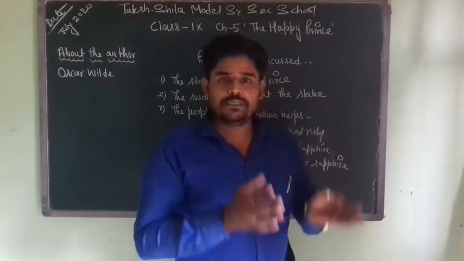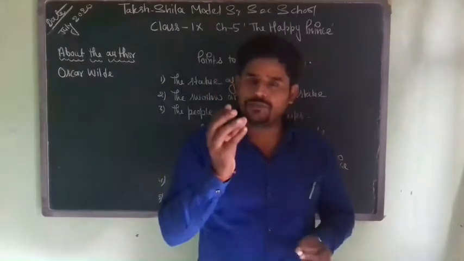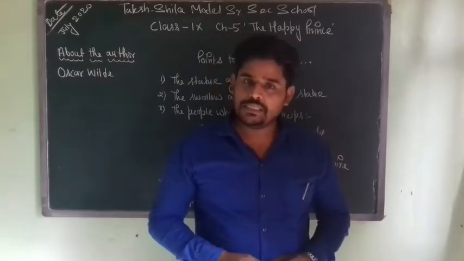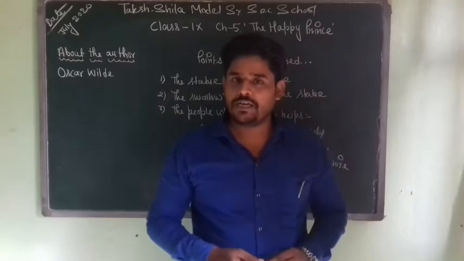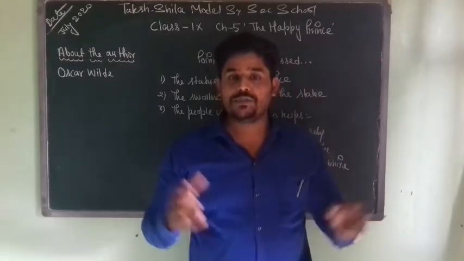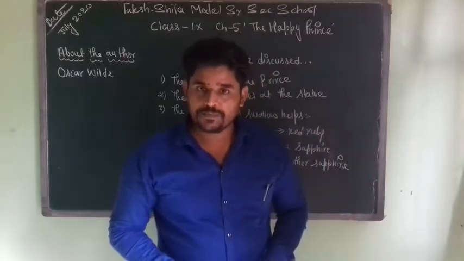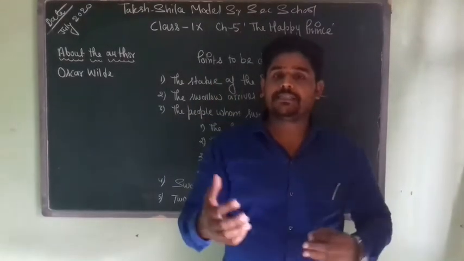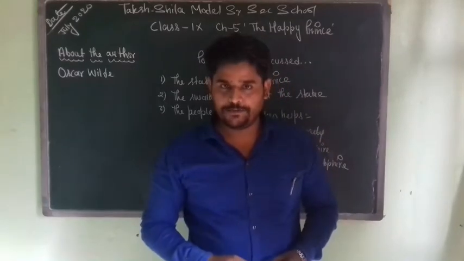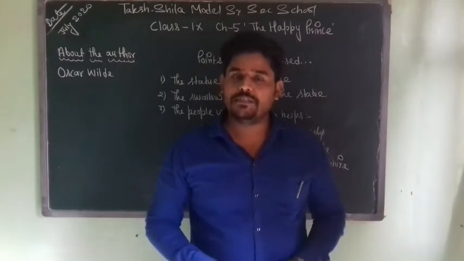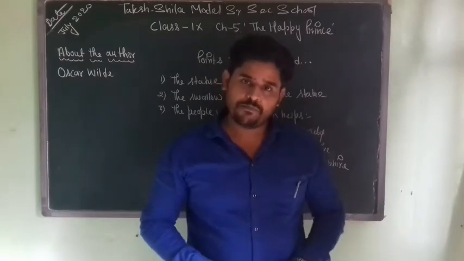When the bird is just taking a rest, what happens? A drop of water falls onto his body. The bird now looks into the sky and finds that the sky is all clear. There is no cloud in the sky. So where has this drop of rain come from? The bird again senses another drop of water. And this time the bird looks up and finds that the statue of the Happy Prince is crying.